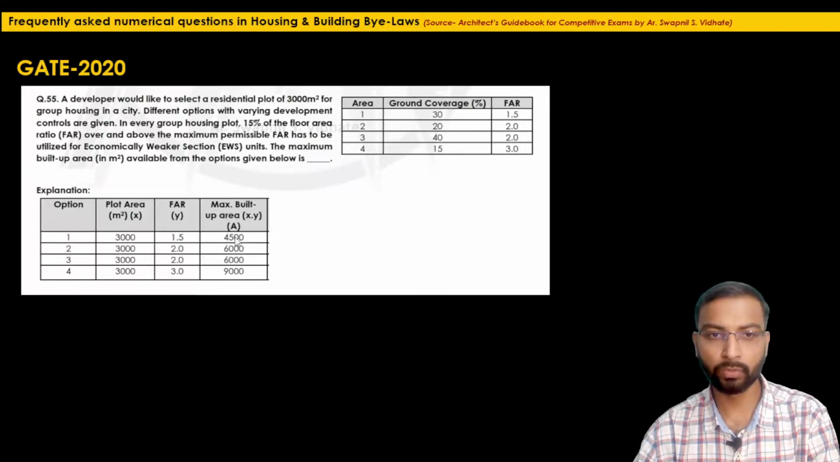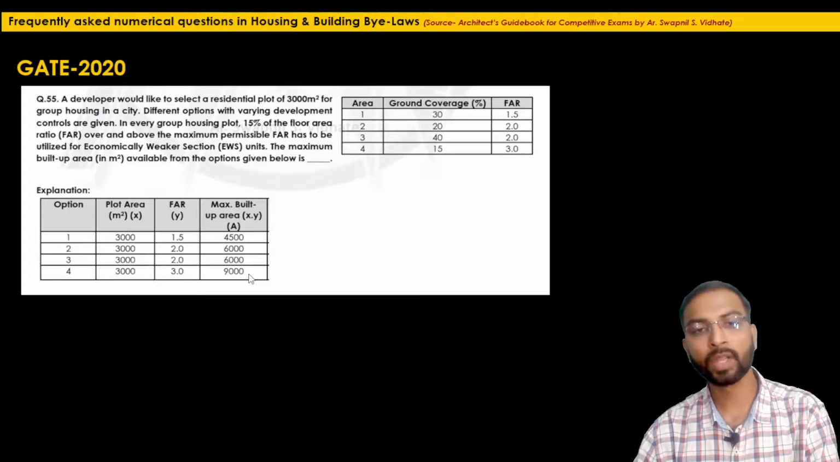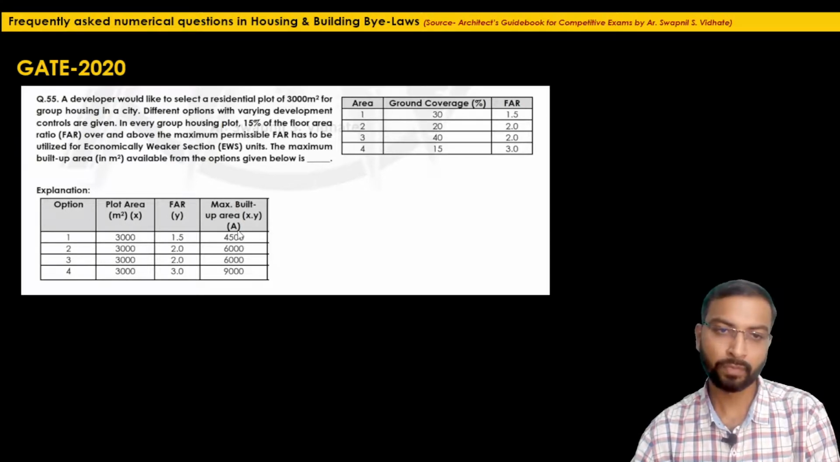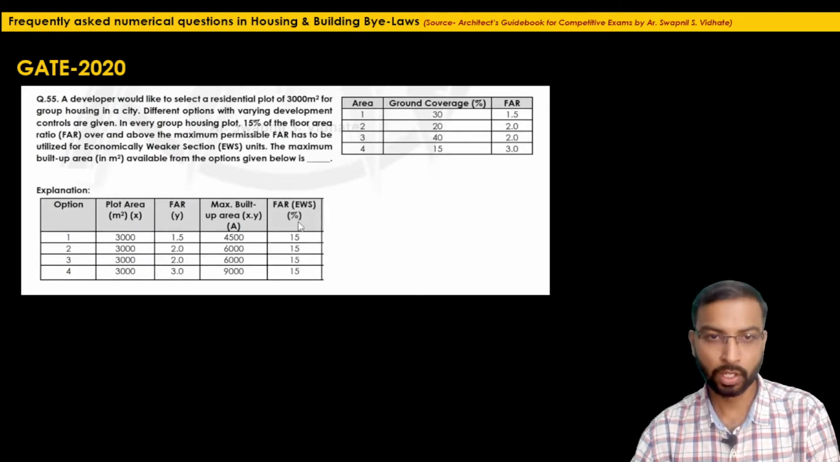3000 into 1.5 will be 4500. So this will be the maximum built up area in option 1. Similarly, these figures have been calculated. Now what are they saying further? That 15% you will get over and above. So this 15% of this figure you can use for the EWS unit. So it is in percentage. So let's write down the FAR value 0.15.